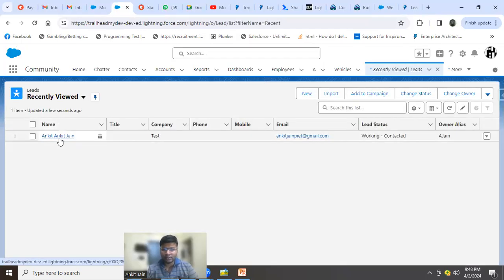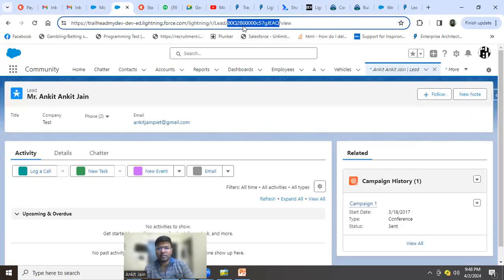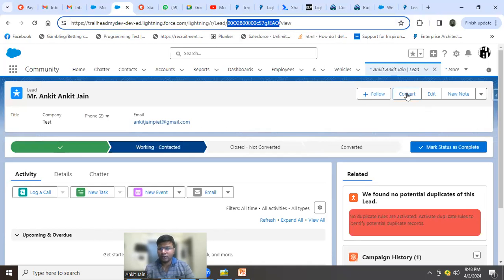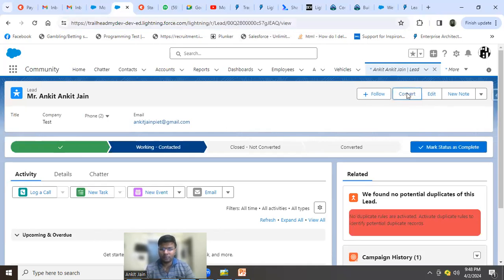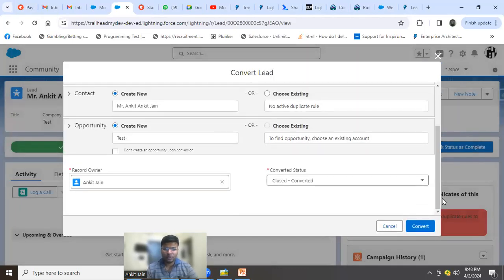Suppose this is a lead. It's working contacted. This is the ID I have. Now I'm converting it. Let it create everything new, it doesn't really matter.